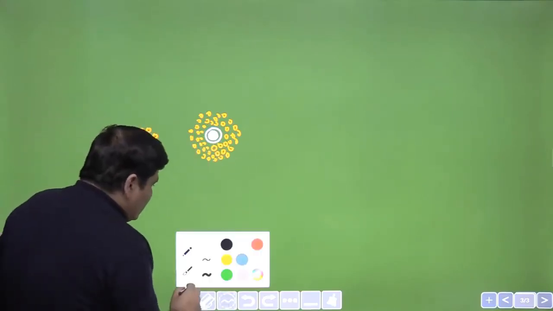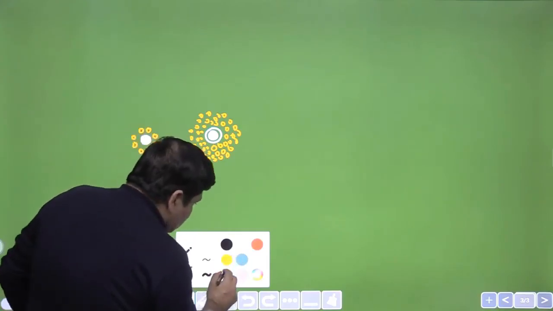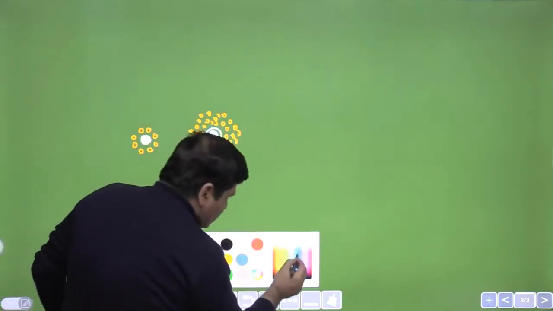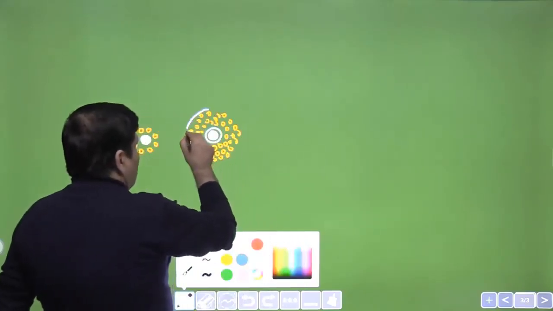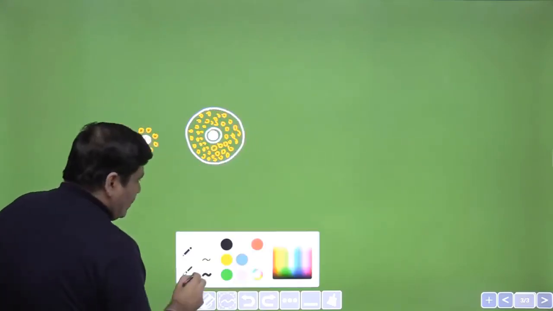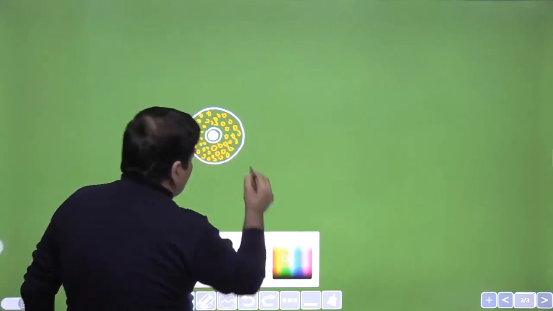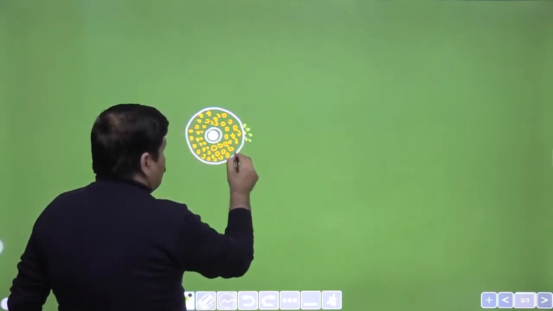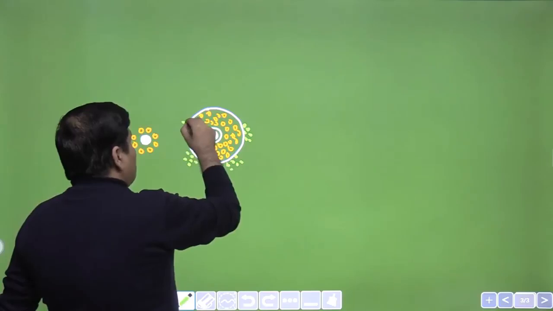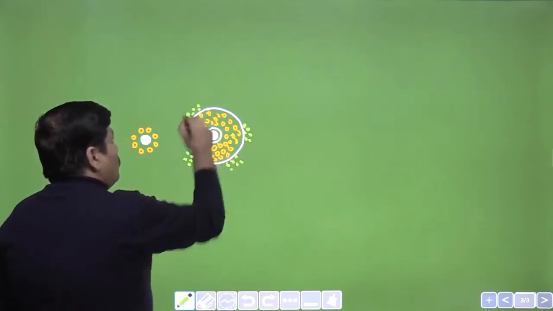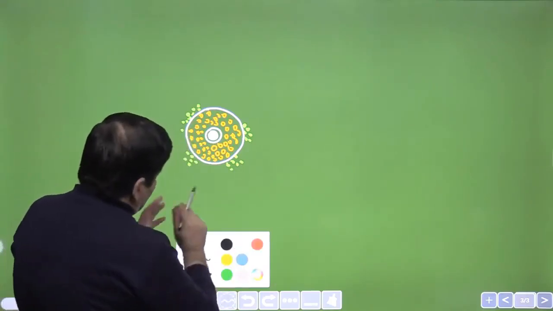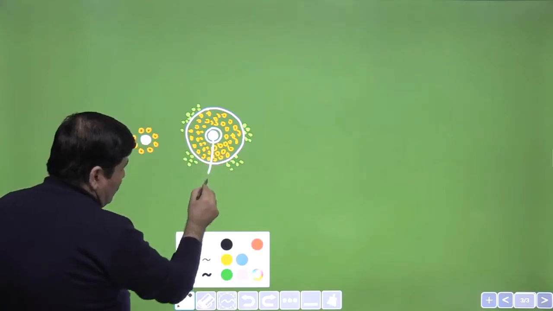And obviously the granulosa cells would be resting on a basal lamina. So let us take a different color. This is the basal lamina of the granulosa cells, and some other cells will get associated on the outside. Some islands of cells will get associated on the outside, and we are going to call these cells the theca cells. So remember, these are the theca cells. If I go for the labeling part, this is still the primary oocyte.